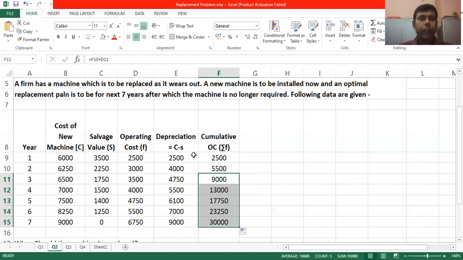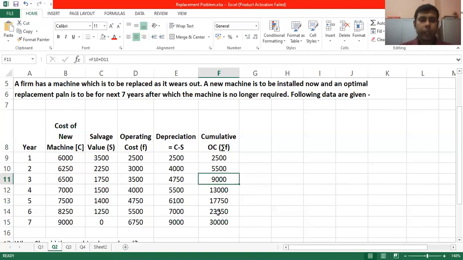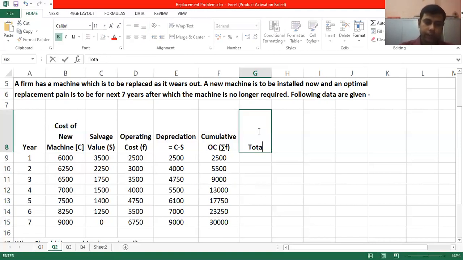Once we have the depreciation column and the cumulative operating cost column, we can go for our total cost.